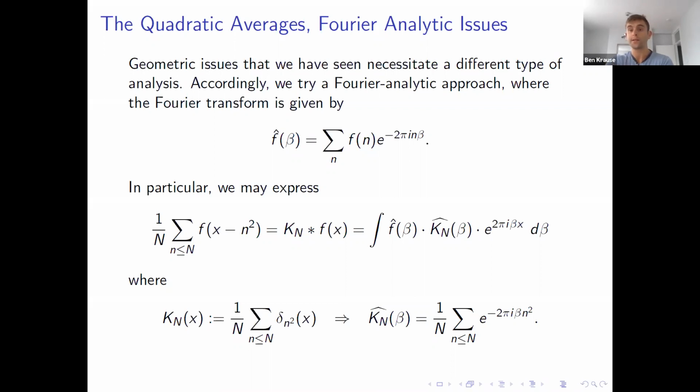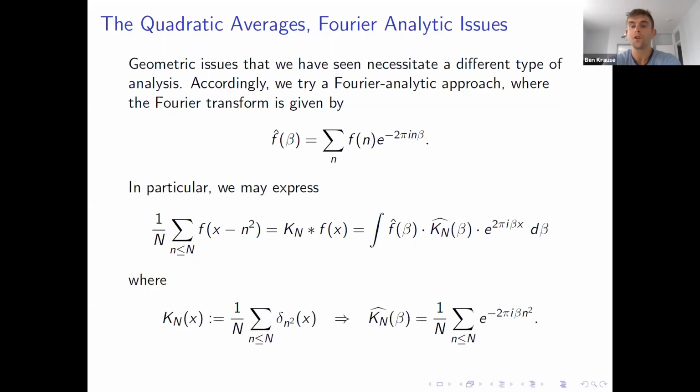And we try to use Fourier analysis. This is an L2 problem involving convolution operators. It makes sense for us to try to use the Fourier transform. So recall that the Fourier transform of a sequence space function, an L2 function, is given by summing your function against a character. And if we use this, we can express our averaging along the squares as a convolution with our kernel Kn, which is just a function that's 1 over n on 1, 4, 9, 16, all the way up to n squared and 0 otherwise.